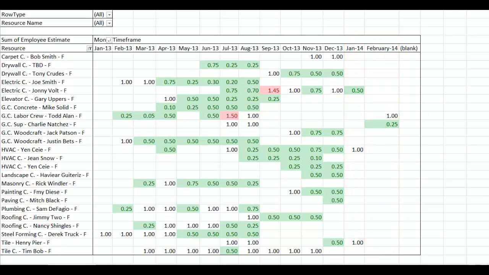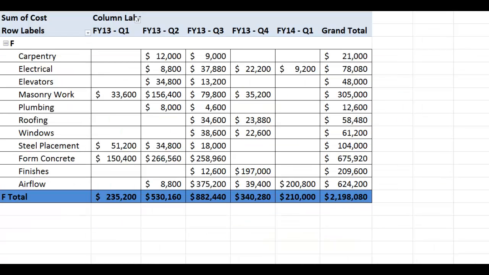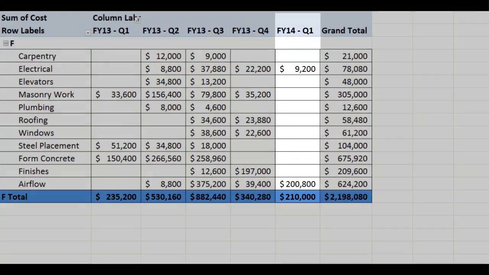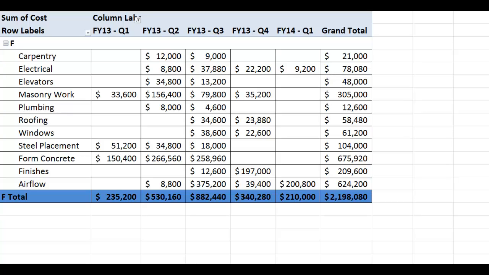Before we look at my options, I need to see the impact to my budget. I can quickly see the quarterly budgets have drastically changed. For example, Q2 was around 910,000, now around 530,000. Q3, which was around 526,000, now 882,000. Since the schedule has expanded, an additional quarter budget is also impacted. My total budget didn't really change, but I will incur the penalty of $100,000 and lose out on my $50,000 bonus. So I need to understand what my resource issues are, compile my options, and make a good business decision.